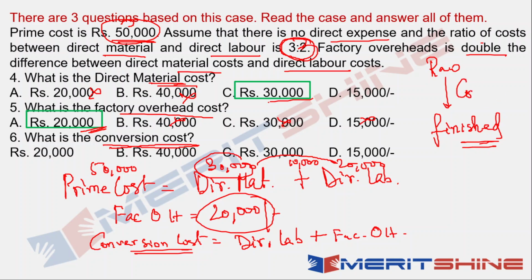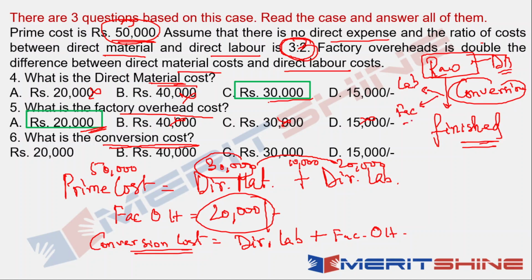Now, this process of conversion. Here the raw material is direct material, so we do not consider that. Now the process of conversion has two components, labor and the cost that the factory overheads takes. This is the conversion cost, no? Right? So I can either add it and get it, or how can I get it?